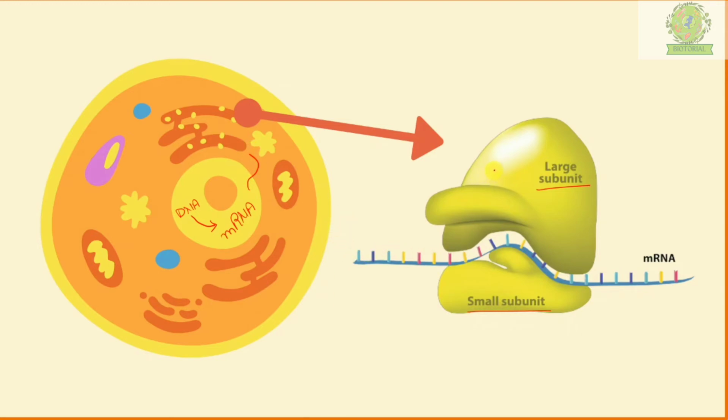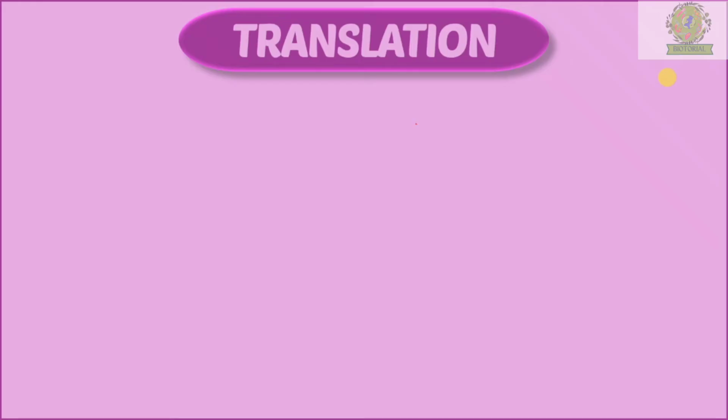Why towards the ribosome? Because the ribosome is the site for protein synthesis. The protein synthesis takes place inside the ribosome, and the information for the protein synthesis is with the mRNA. But still, the process of protein synthesis is incomplete without the tRNA. And now the process of translation starts when tRNA comes into the picture.